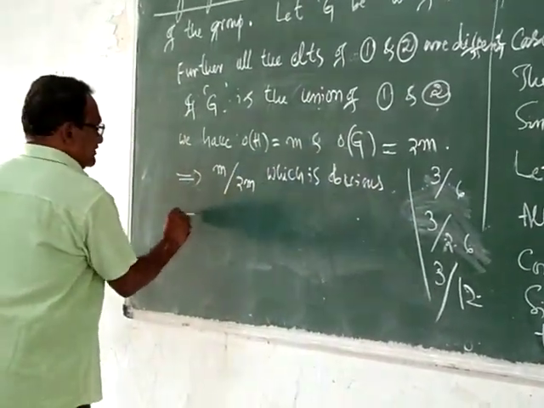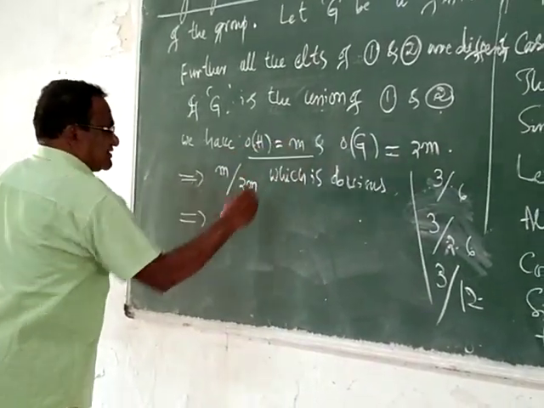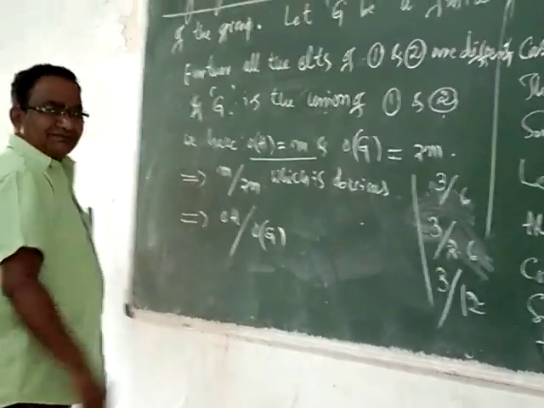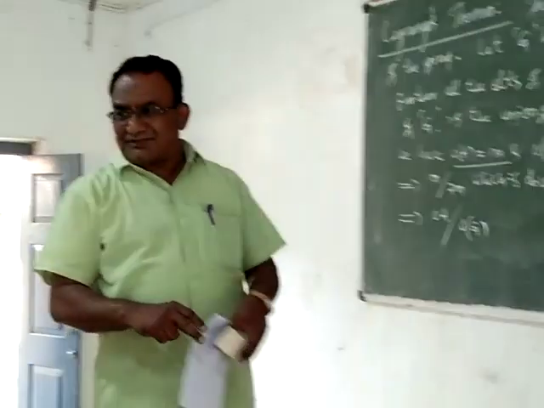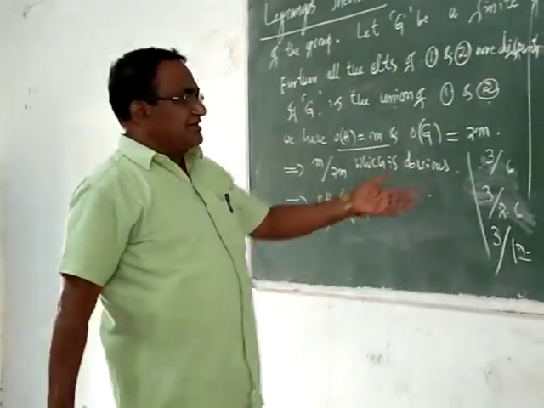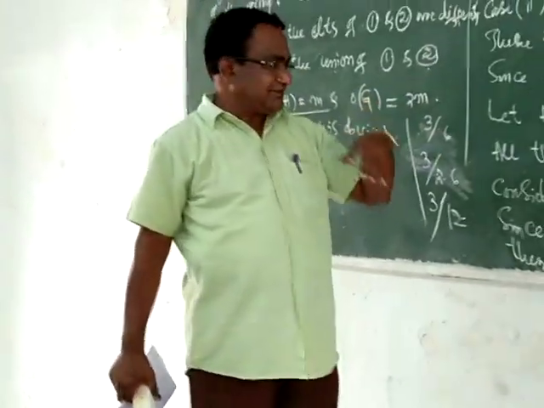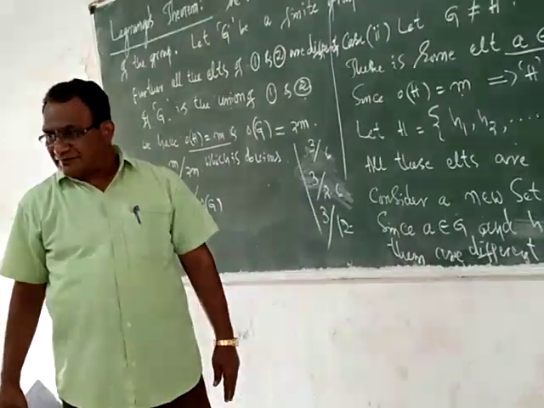What is your m here? What is your m? Order of H. What is 2m? Order of G. Is it clear? Suppose we take H1 = {h1, h2, and so on up to hm}, and G = {h1a, h2a, and so on up to hma}.